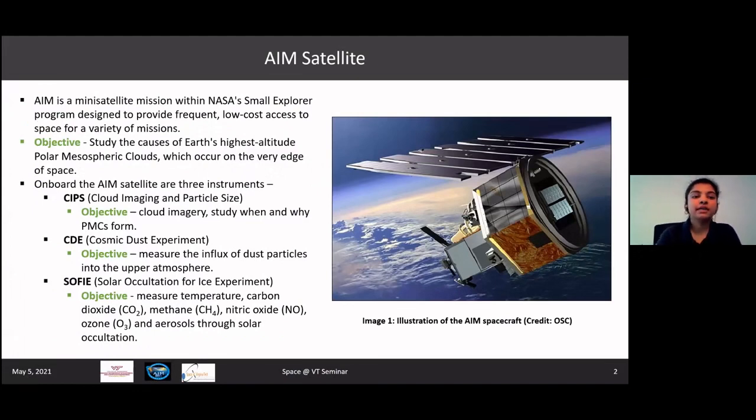So the primary instrument that I use in my research is the SOFIE instrument, which is on board the AIM satellite. So I want to take a few minutes to talk about what the AIM satellite is and what it does. So the AIM is basically a mini satellite mission, and its basic objective is to study the causes of the polar mesospheric clouds and why they occur.